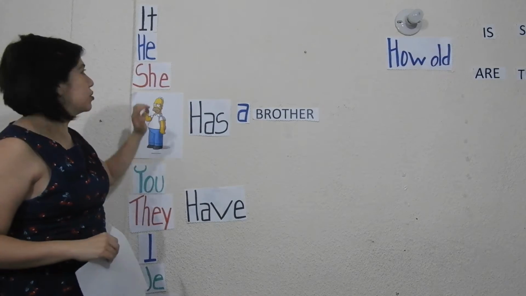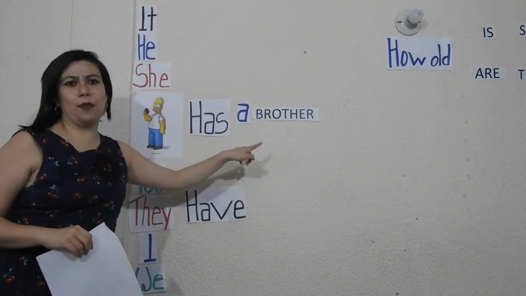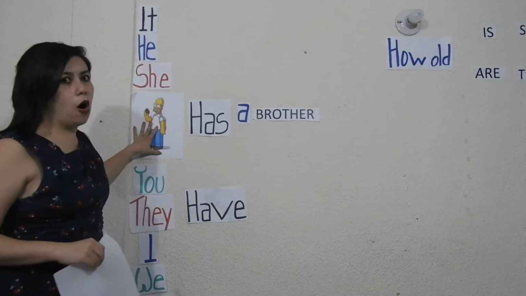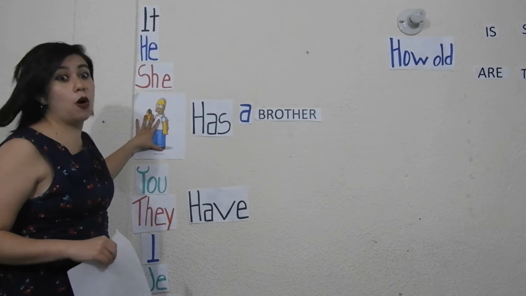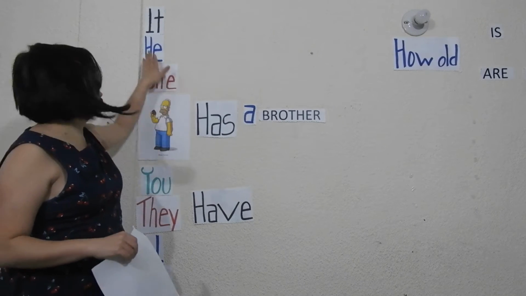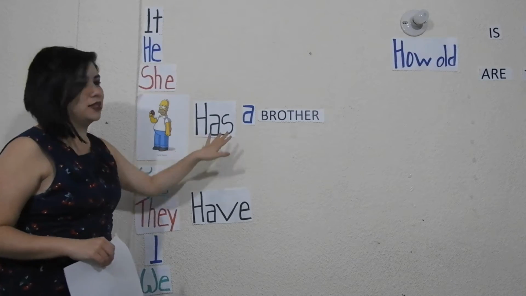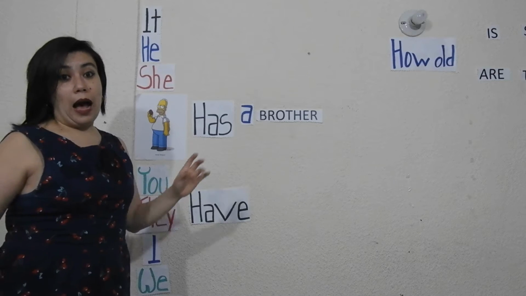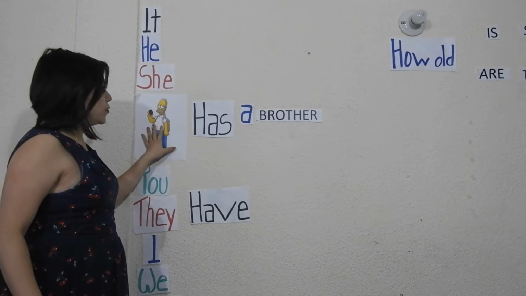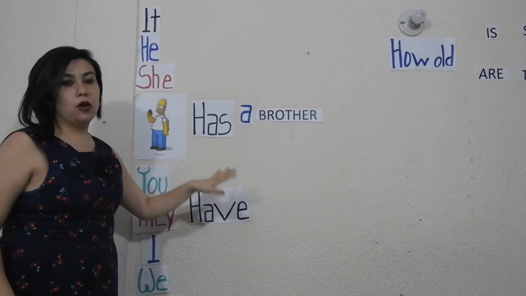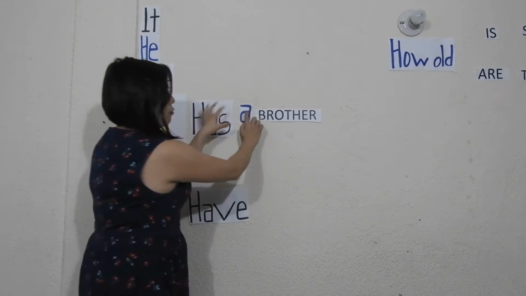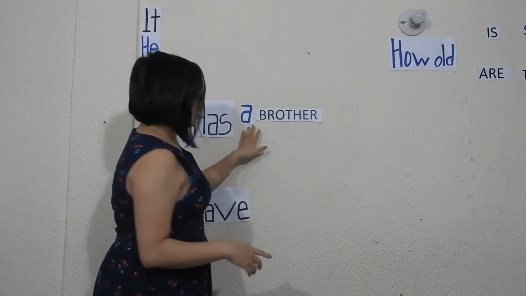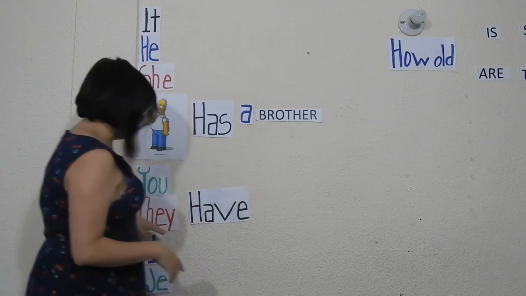It's the same information to say he has a brother. It's exactly the same information. He or Homer has a brother. Tú puedes decir Homer, like the name of the person, or you could say he has a brother. Es la misma información si ya sabes que te estás refiriendo a ese personaje que es Homer. So, Homer has a brother. Homero tiene un hermano. Remember, a is the same to say one. So, has a brother. Homer has a brother.